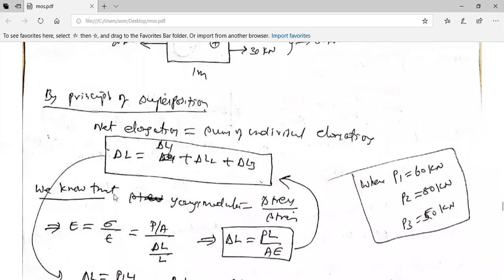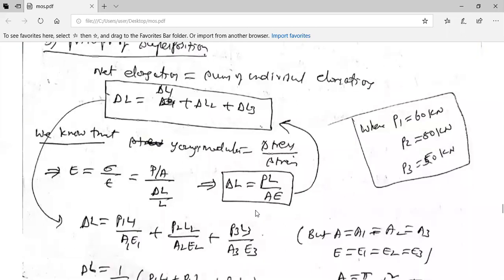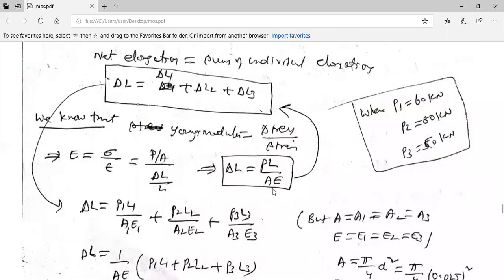We know Young's modulus E is equal to stress sigma by strain. But what is stress? Stress is equal to load by area, in Newton per meter square. And strain is equal to change in length by original length. So from this, when you calculate delta L, it is going to be PL by AE. Delta L is equal to PL by AE.